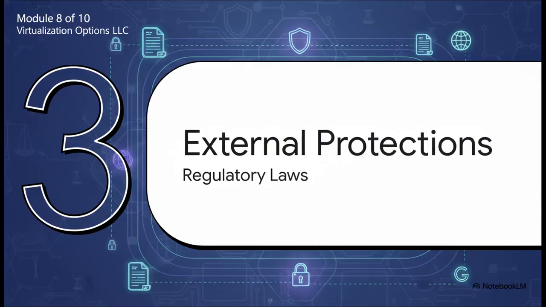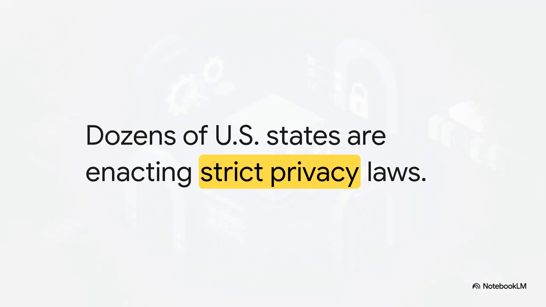That brings us to Part 3, Navigating Complex Regulatory Laws. Let's talk about external protections. The legal landscape around artificial intelligence and data privacy is rapidly changing right before our eyes. Dozens of U.S. states have already enacted or are right in the middle of enacting really strict privacy laws. This means the rules governing what data you can safely input into a generative AI prompt aren't just a matter of corporate preference anymore. They are binding legal requirements, and they vary significantly from state to state.